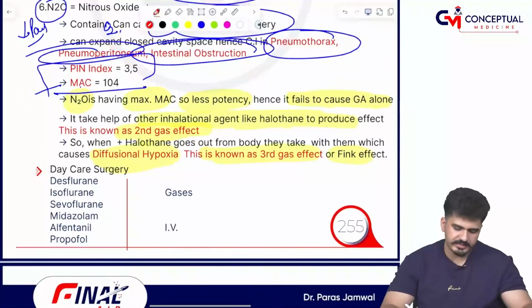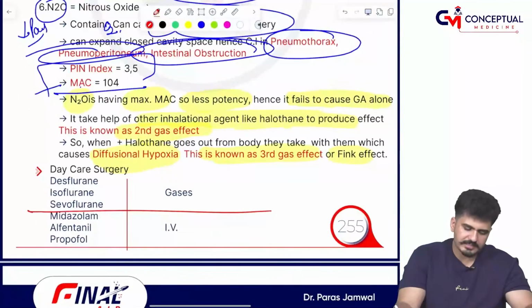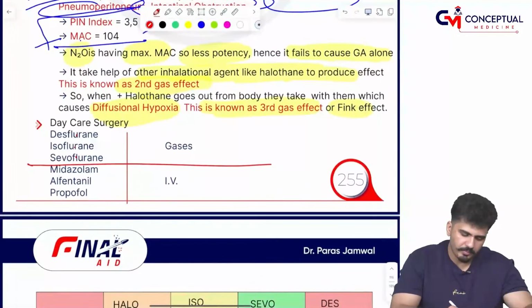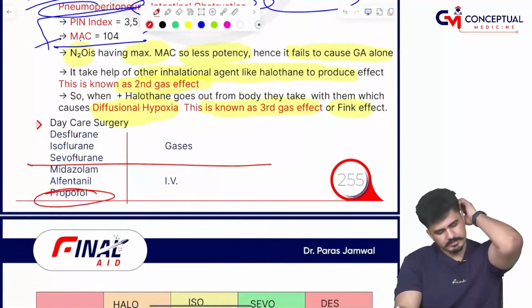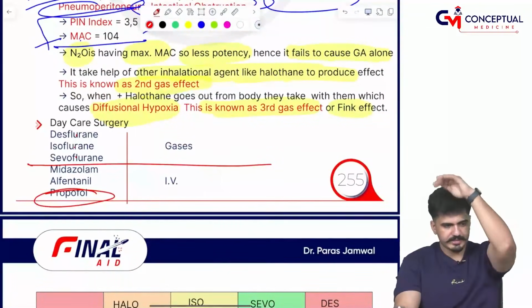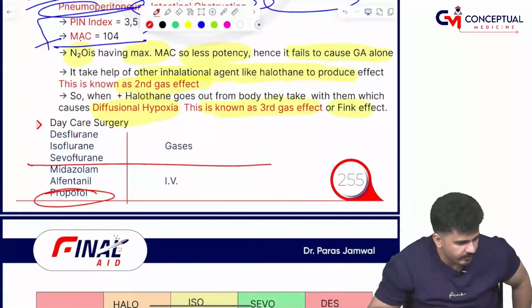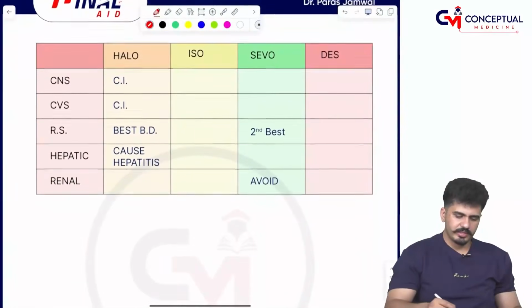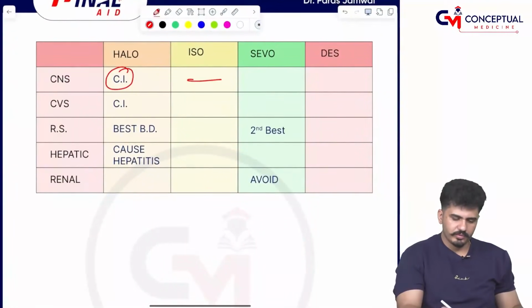Now in day care surgery, if we talk about the gases, desflurane, isoflurane, sevoflurane we can use, and among IV agents in day care surgery, propofol is the king, followed by midazolam and alfentanil. Now coming to this table, this is based on this only. Here is contraindicated, rest we can use.